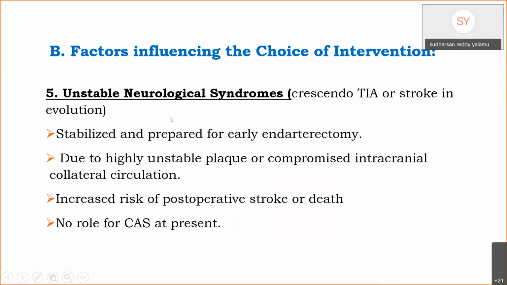Unstable neurological syndromes. Patients having crescendo TIA or stroke in evolution should be stabilized first and prepared for endarterectomy. There is no role of angioplasty and stenting in these patients. The reason for this is that unstable neurological syndromes involve highly unstable plaque and compromised intracranial circulation, with increased risk of postoperative stroke and death.